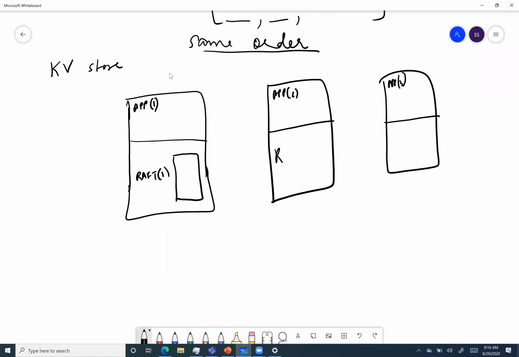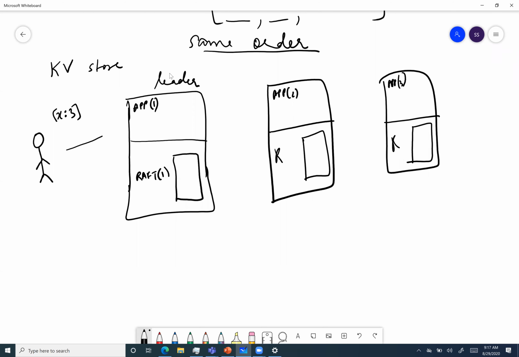And it will all have Raft and its logs. And this is my leader. Now I have a client, and my client says to put the value of X to 3. This is my first key value pair.